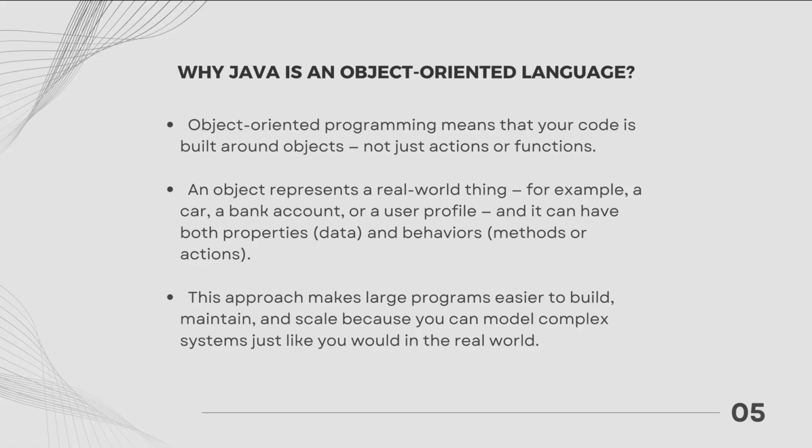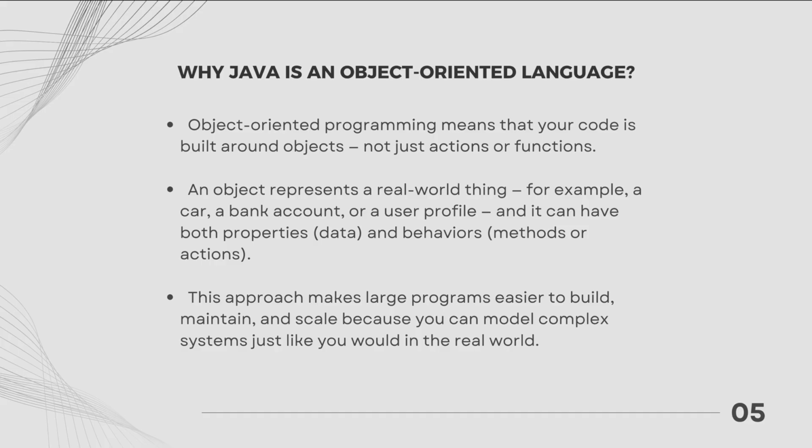Why Java is an object-oriented language? Now that we know what Java is, let's talk about one of the most important reasons it's so powerful and widely used. Java is an object-oriented programming language, or simply an OOP language. So what does object-oriented mean? Object-oriented programming means that your code is built around objects, not just actions or functions.